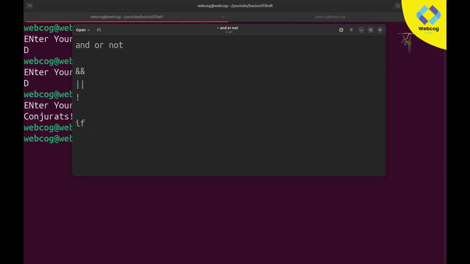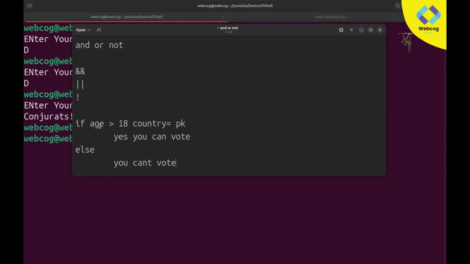I will type if user age, let's suppose there is one person, and if age greater than 18, and my second condition is country equal to Pakistan, PK, just short for PK, then we will print yes, you can vote. Else if the user age is less than 18 or he is not living in Pakistan, then we will print you can't vote.